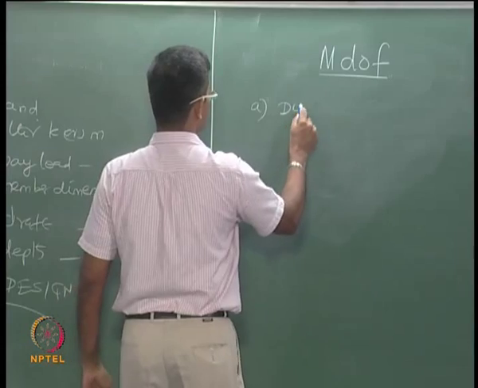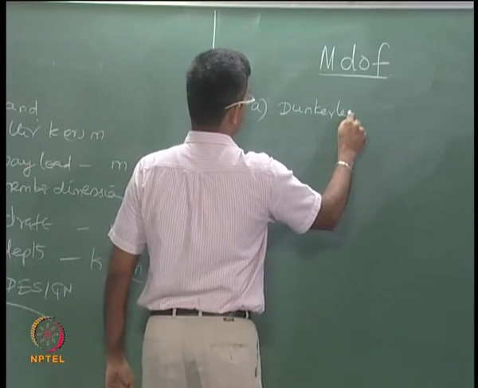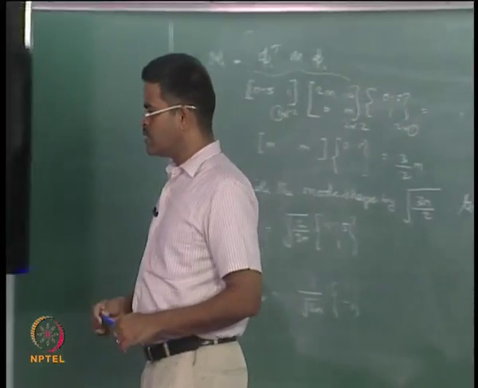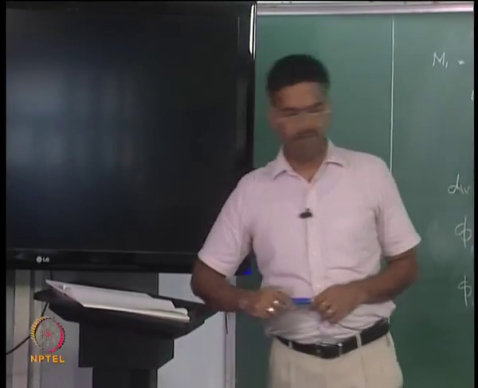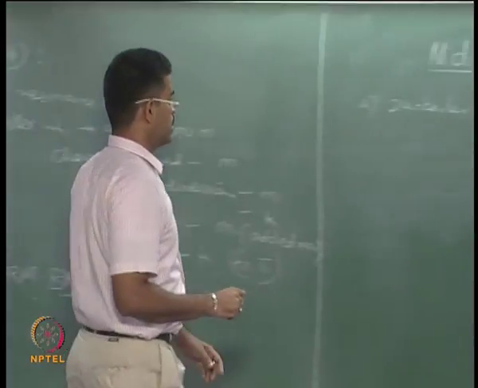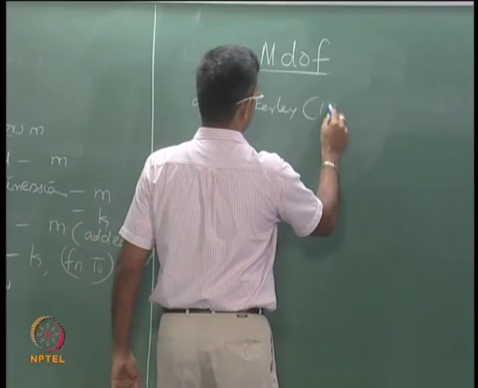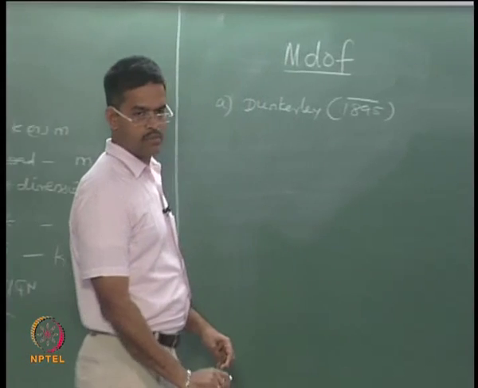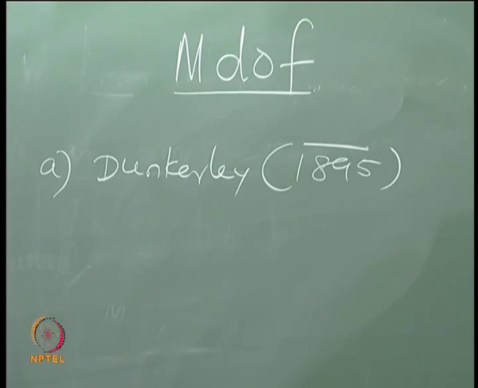The foremost, principal and simple method is Dunkerley's method. This method was proposed by this researcher in the year 1895. I want you to note this year of invention. This method was much older, before computer programs were in place, before computers were used for scientific computation. Dunkerley proposed the method for finding out omega and phi for multi-degree freedom systems.